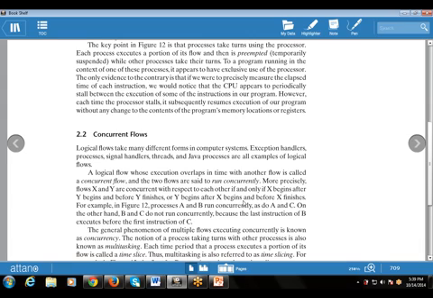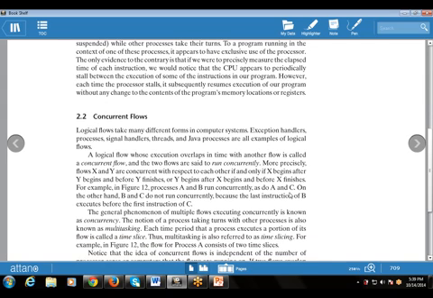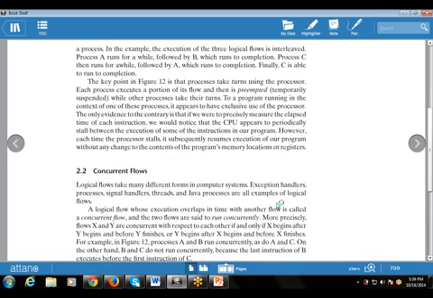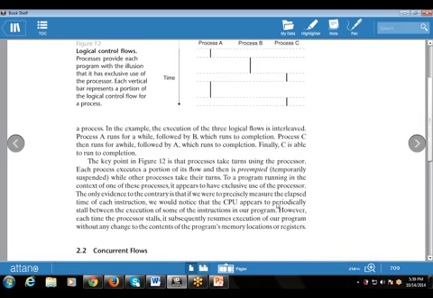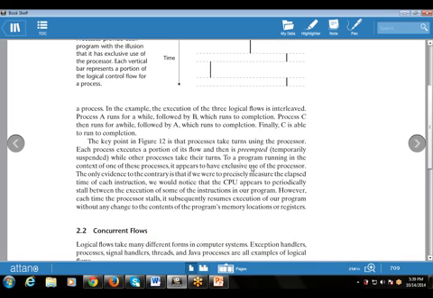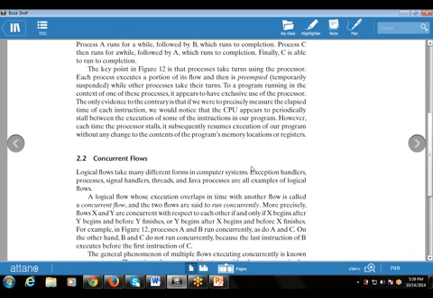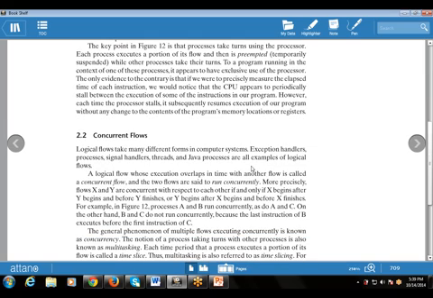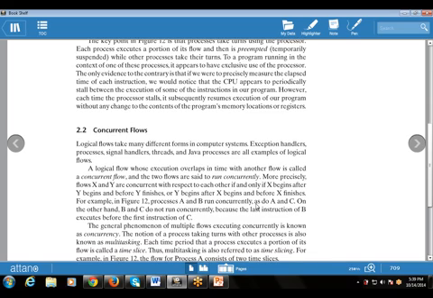For example, in figure 12, processes A and B run concurrently, as do A and C. So these are concurrent flows, where more than one process is executing at the same time.